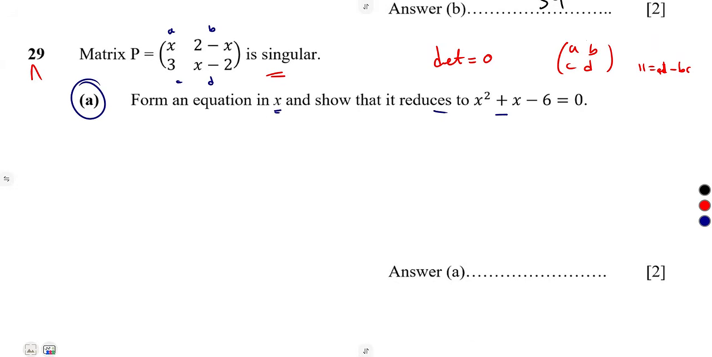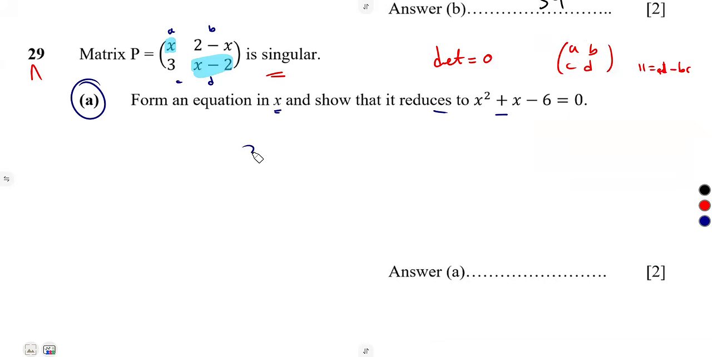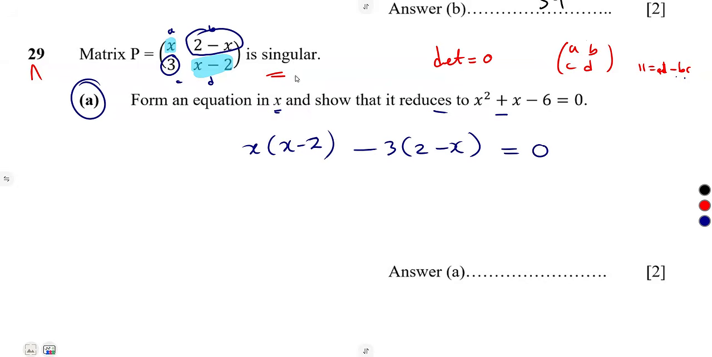Form an equation. How can we form an equation? What are the elements that are in the major diagonal? This is A and D. So multiply those together, x into x minus 2, minus the product of the minor diagonal, which is 3 and 2 minus x. That is it. You must obtain a 0. If it is a singular matrix, the determinant is 0. So you formed an equation.